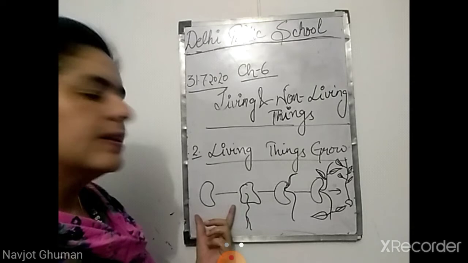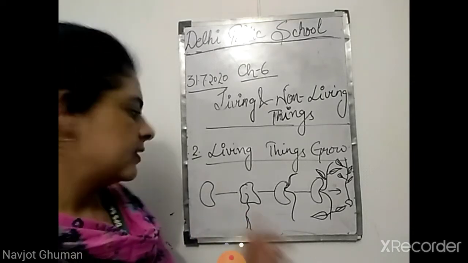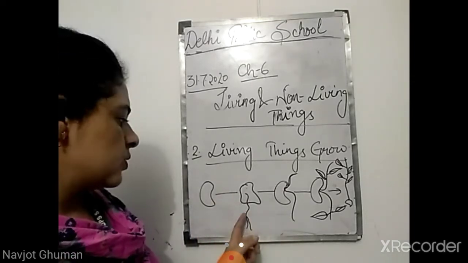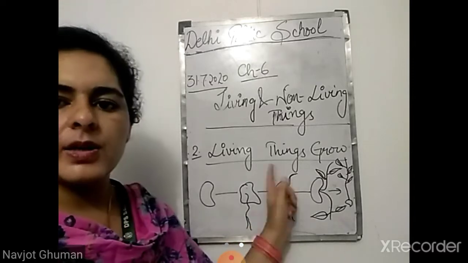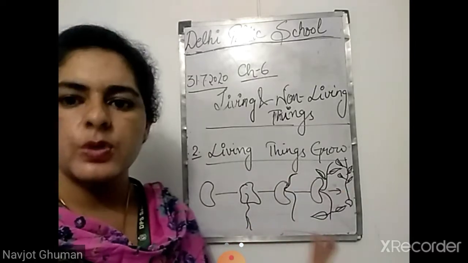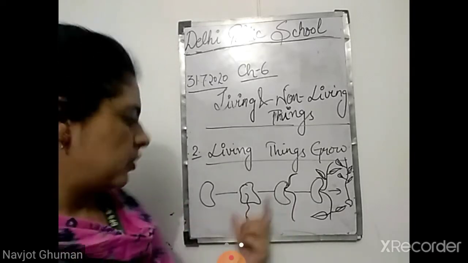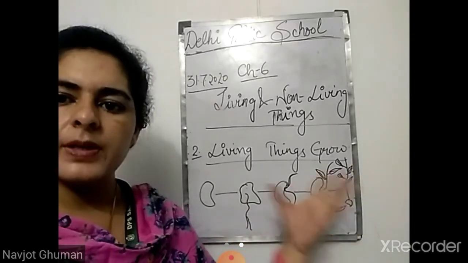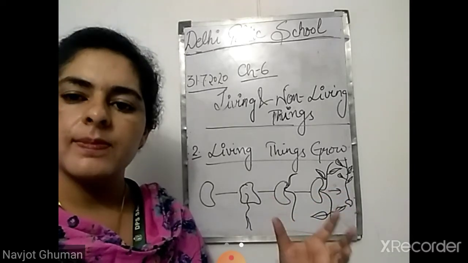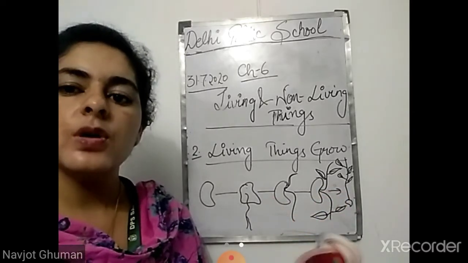We take a seed, then we sow it in the soil, then we start watering it. The roots and the shoots start coming out from the seed, and then it becomes a new plant. This is how plants show growth. From the seeds they grow up into a big plant. So plants show growth.